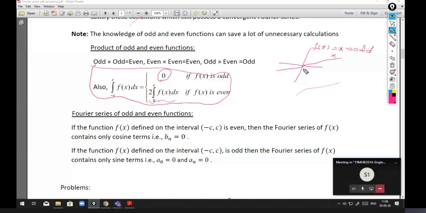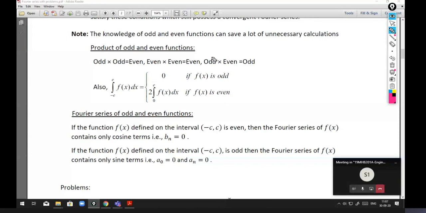Suppose you take an interval from minus c to plus c. The area bounded between these two, say it is a1, and definitely the area bounded in the interval 0 to minus c is minus a1. If you add these two to get the total area from the interval minus c to c, we get 0. So the total area for this function is 0. That's a simple graphical way of analyzing this function. So that is the result. Please note this result.